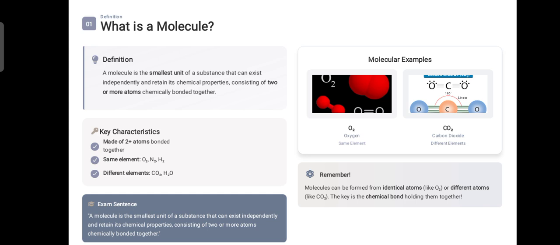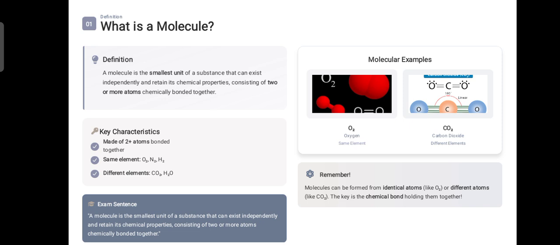So, the answer for your question will be: a molecule is the smallest unit of the substance that can exist on its own and keep its chemical properties. It is made up of two or more atoms bonded together.